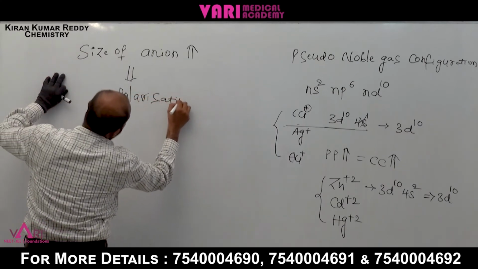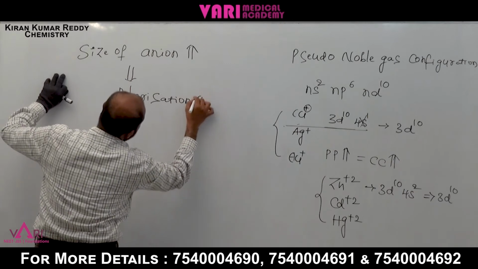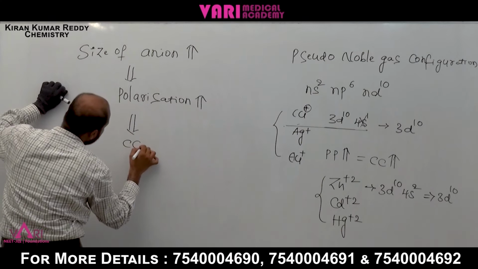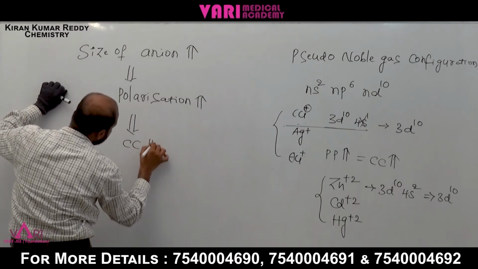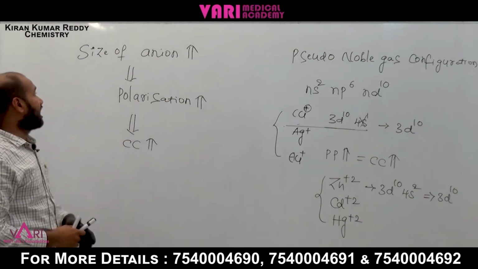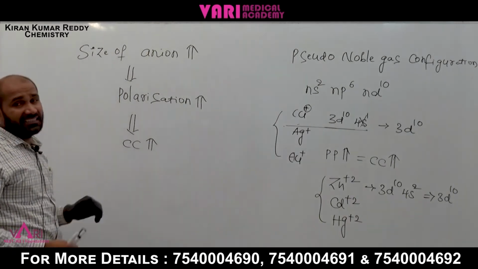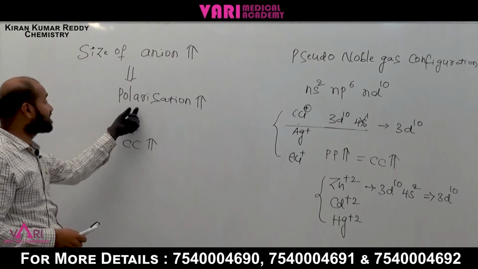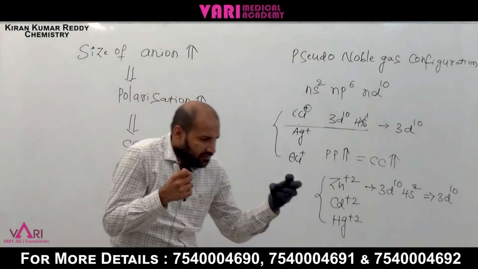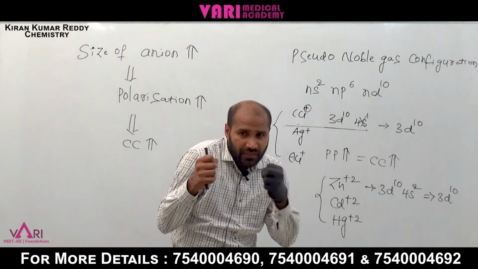Polarization increases. When polarization increases, what is happening? Covalent character increases. When the size of the anion increases, polarization increases. It is easily distorted when the cation approaches the anion.